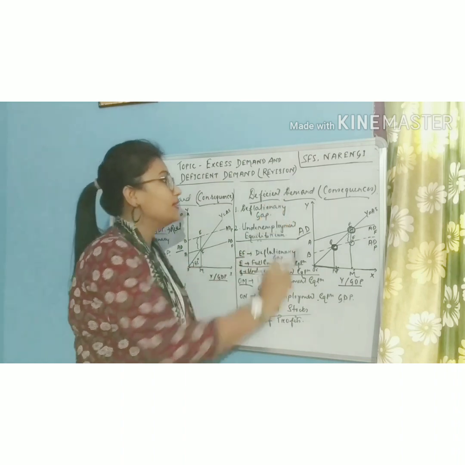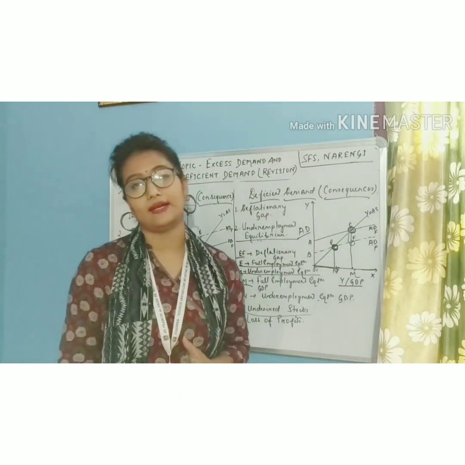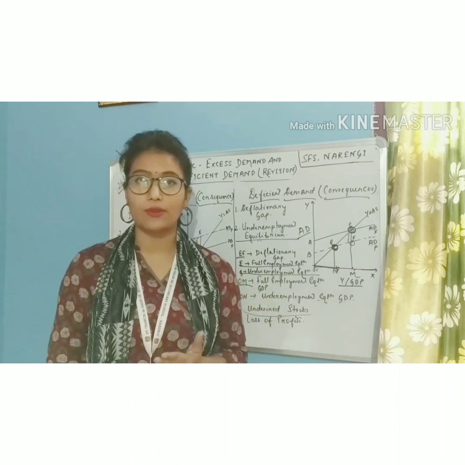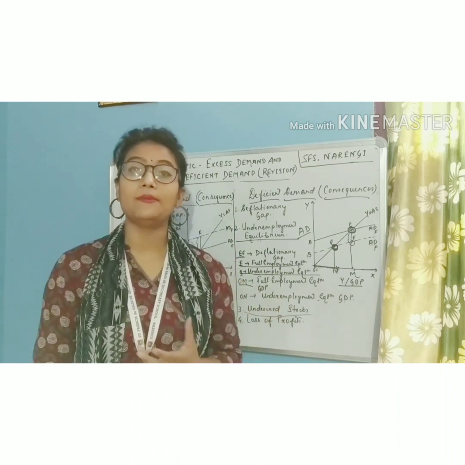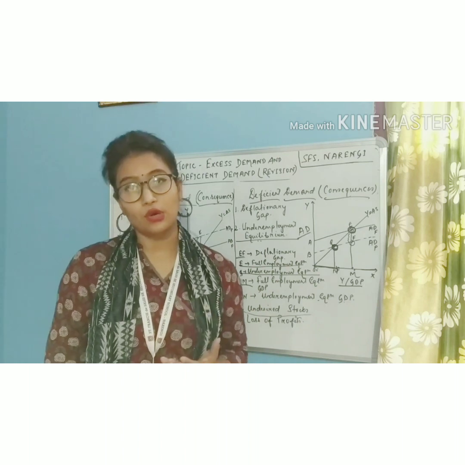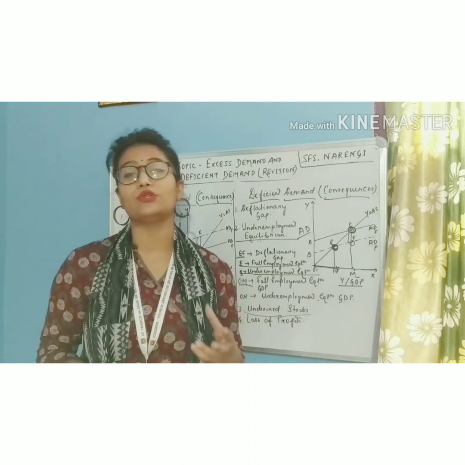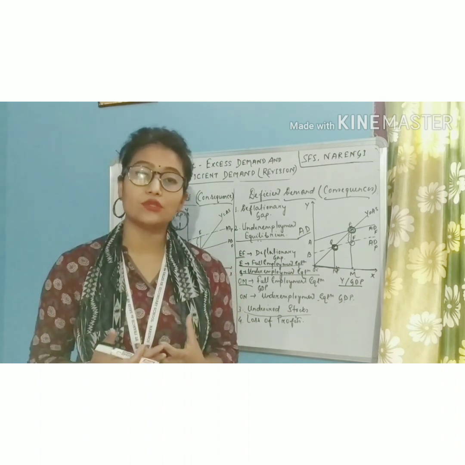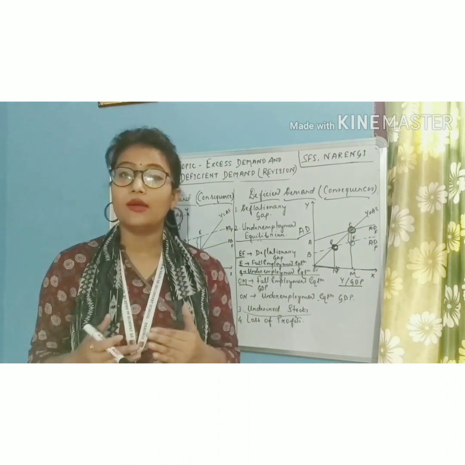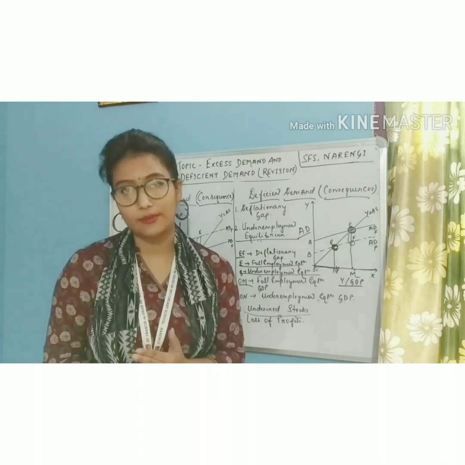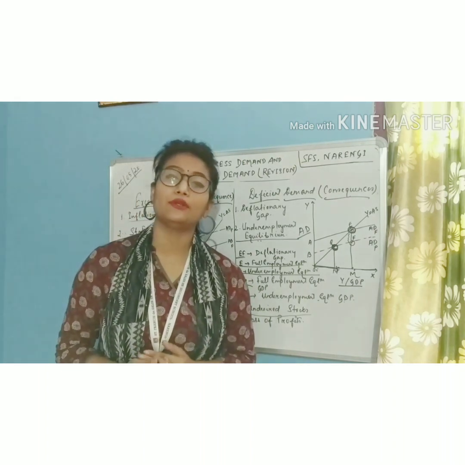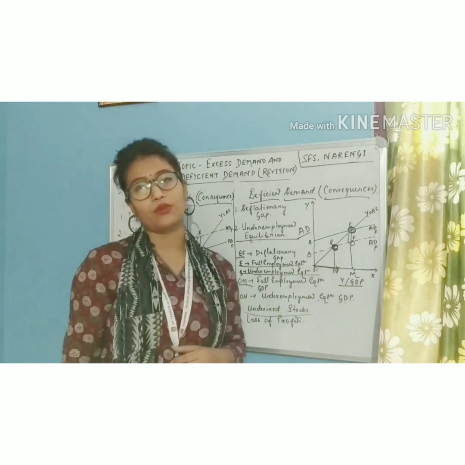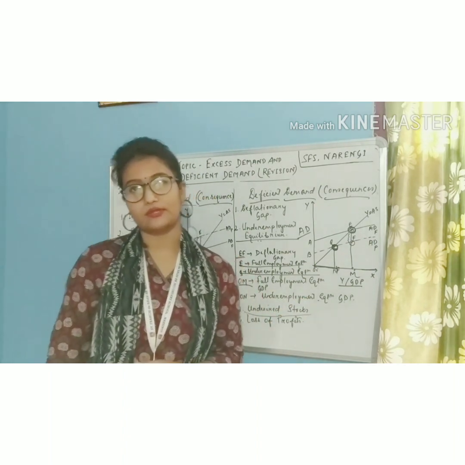The third consequence of deficient demand is undesired stock. So students, since there is deficient demand in the economy, the producers will not be able to sell off their stock. There will be some amount of excessive stock which the producers want to sell off, but because of the situation of deficient demand, they won't be able to sell it. So some amount of undesired stock will be left with the producers.